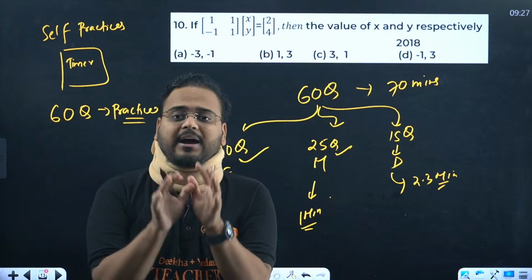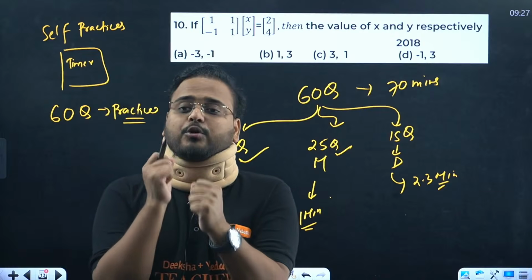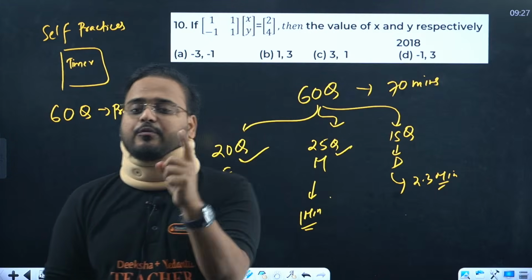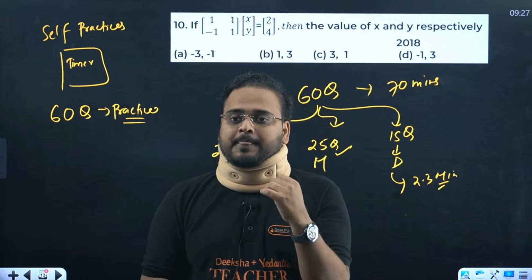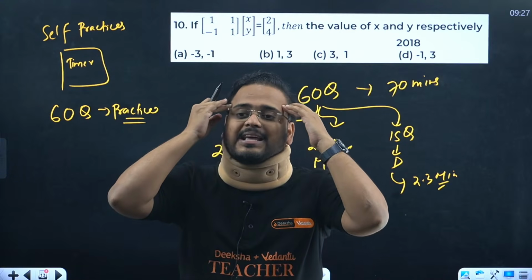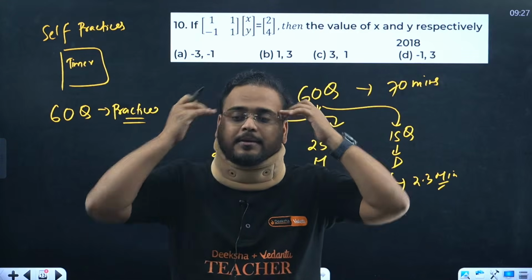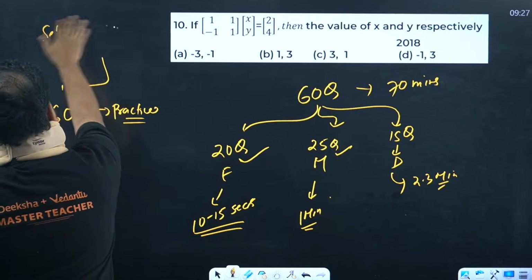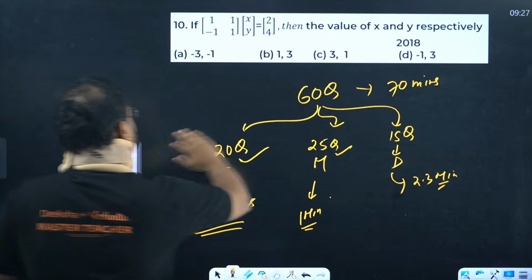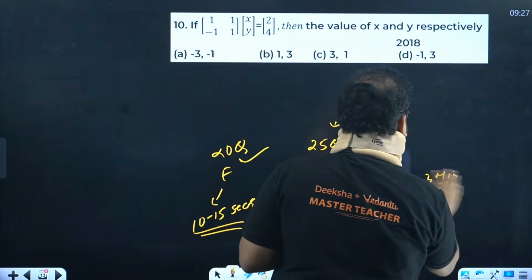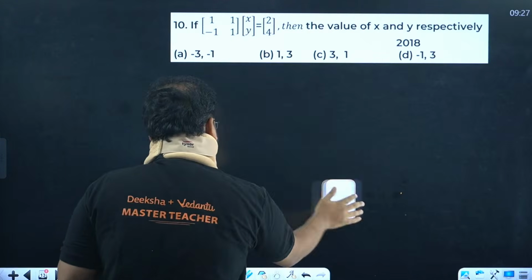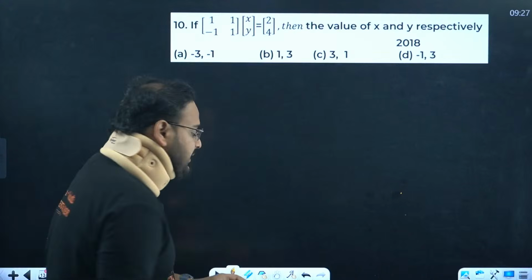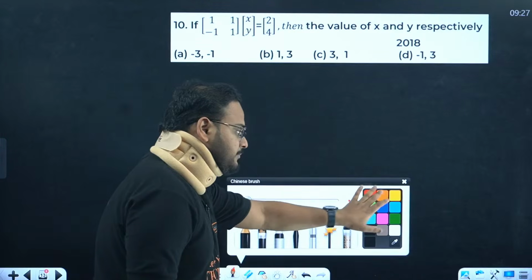So I hope I have catered to your doubt of how to work on time management. First of all, whenever you are practicing a question, try to finish it in fewer and fewer steps. Try to analyze and think, can you solve this step in your mind? Let me just try to help you understand this question. Can we solve this in our mind only? The more you solve in your mind, the better and faster you become on the questions. Let me show you.